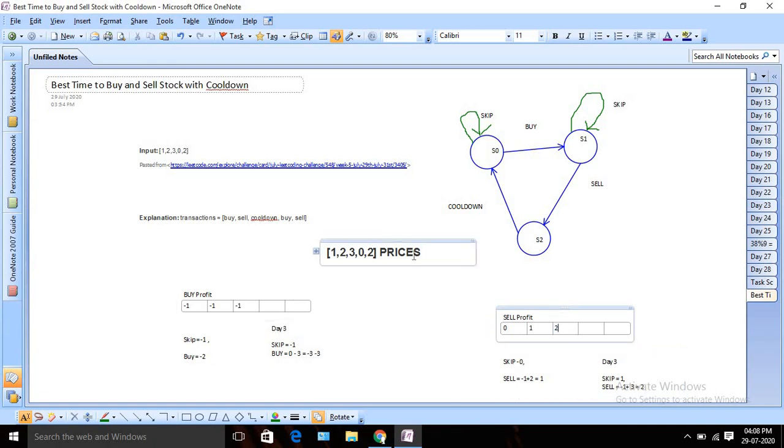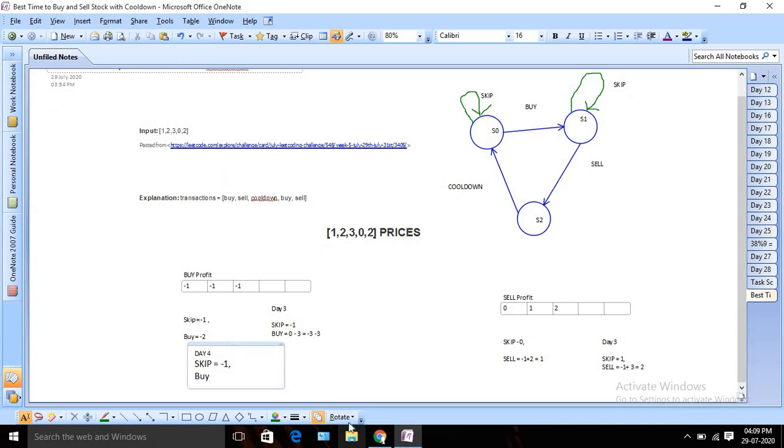Now what do I need to do? I need to go to day 4. Okay, let's calculate it for day 4. So for day 4, I again have two options. I can skip or I can buy. If I am going to skip, my value will be the last value, minus 1. And if I am going to buy, buy means again I need to sell it before 2 days, right?